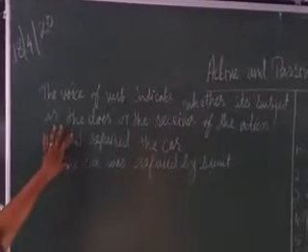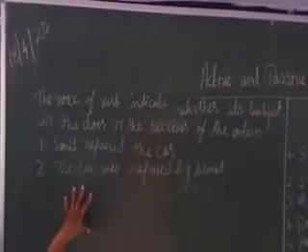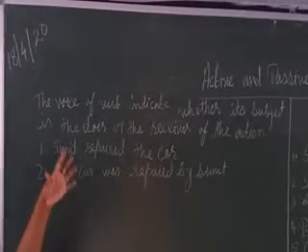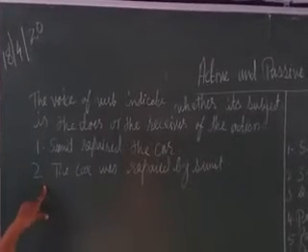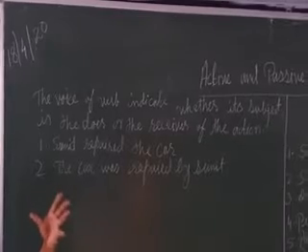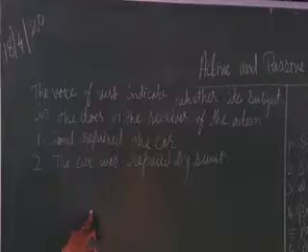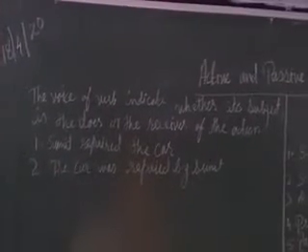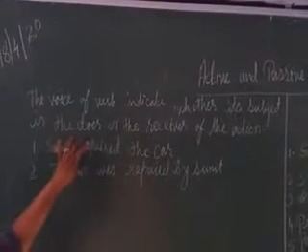When the subject of the verb does the action, that is known as active voice. So the subject is doing some action, and that time it is active voice. And the passive voice is when the object of the verb receives the action. The subject is receiving the action, that is the passive voice.